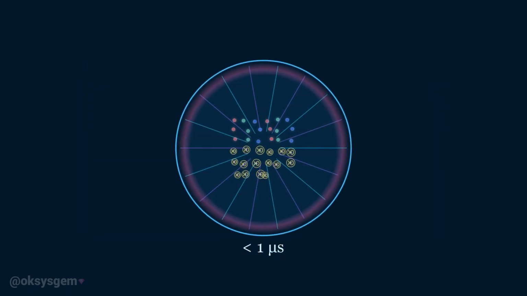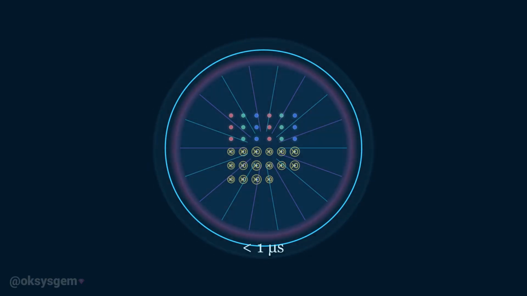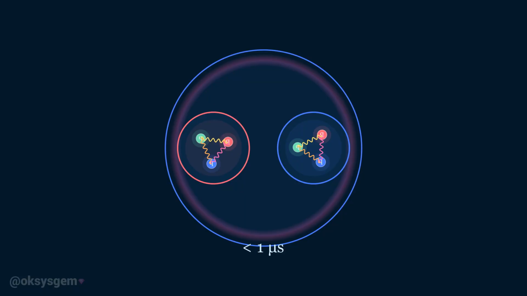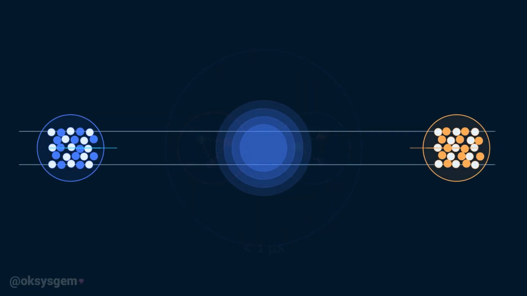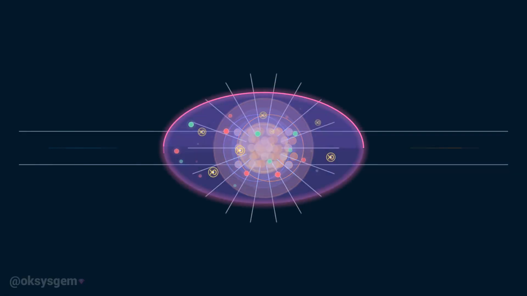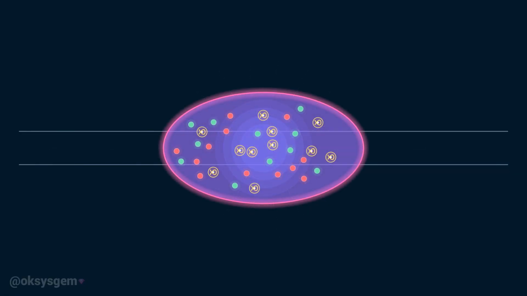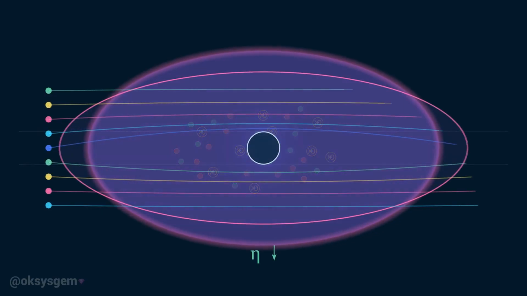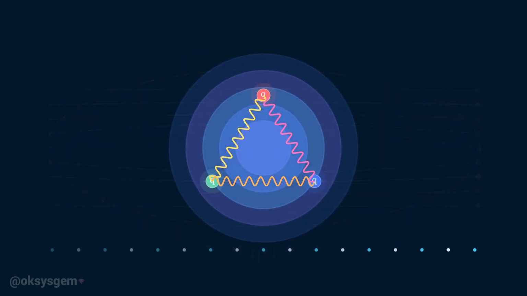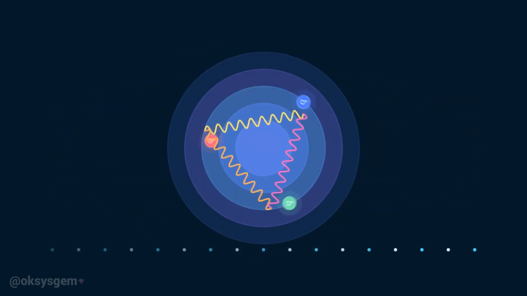This material probably filled the universe during the first tiny fraction of a second after the Big Bang, before the universe had cooled enough for protons and neutrons to form. Scientists recreate microscopic amounts of quark-gluon plasma by smashing heavy atomic nuclei together inside particle accelerators. Surprisingly, it behaves less like a chaotic gas and more like an almost perfect liquid, flowing with extremely low viscosity. Studying it helps physicists investigate the strong nuclear force and understand how the earliest matter in the universe developed.